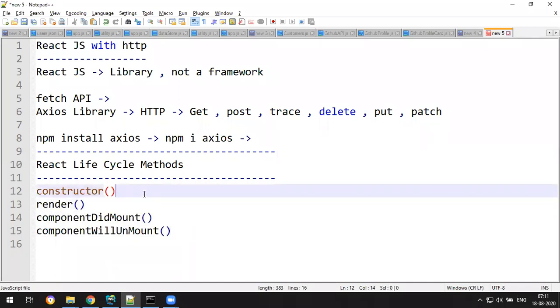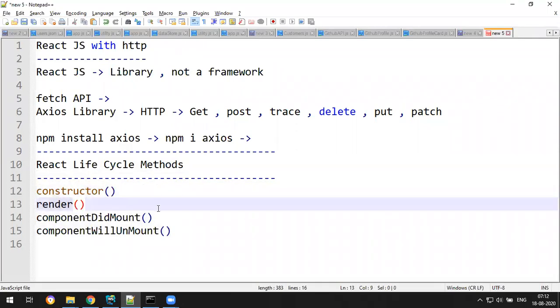So when will these execute, and what is the rule behind a React component? We'll see now how a React.js application works when displaying a component. React.js, and even Angular, is for single page applications. Single page application means you never see a page refresh. Whichever component you go to, and whichever link you click, you never see a page refresh. So without a page refresh, how the different components get loaded and destroyed, I'll tell you based on these functions.